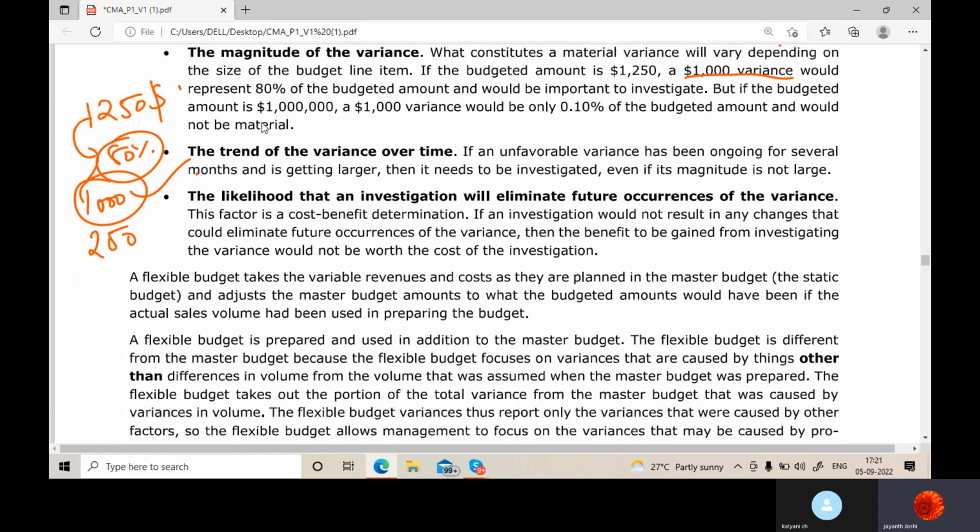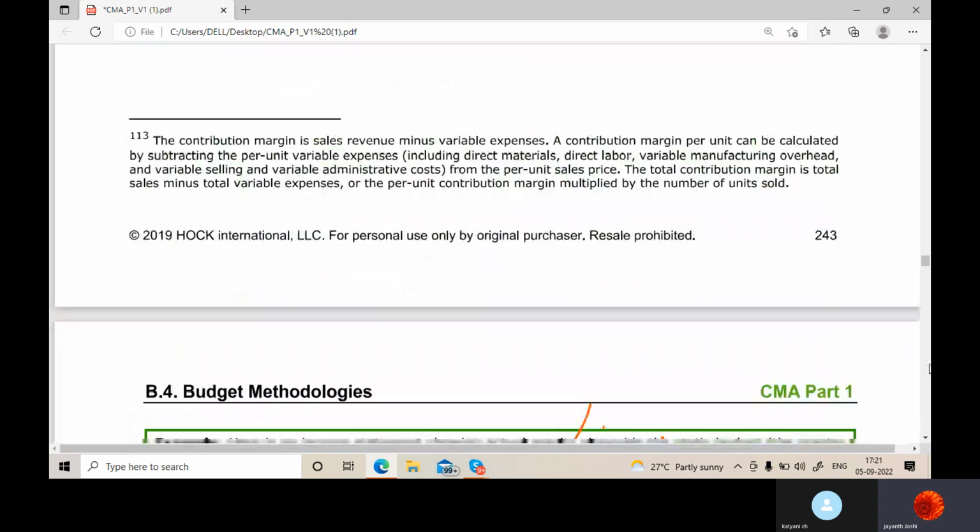Now, trend of variance over time. If an unfavorable variance has been going on for several months and is getting larger, that again should be investigated. Likelihood that an investigation will eliminate future occurrences of the variance. That factor is very important. Like you're putting so much cost into all these assessments, whether you'll be able to eliminate such occurrences in the future, whether your plan is going to be stronger in that case, that also should be seen.